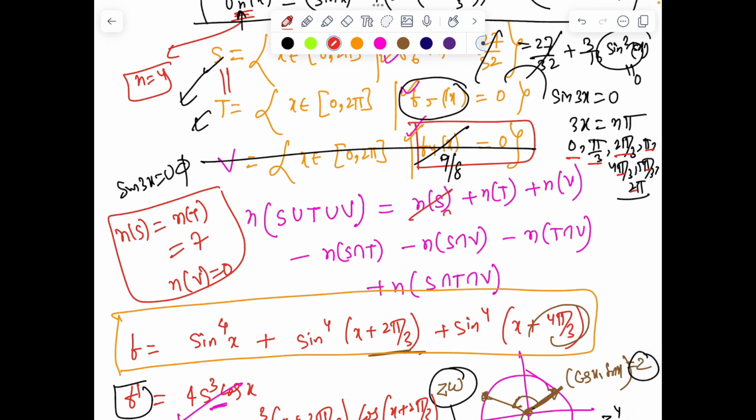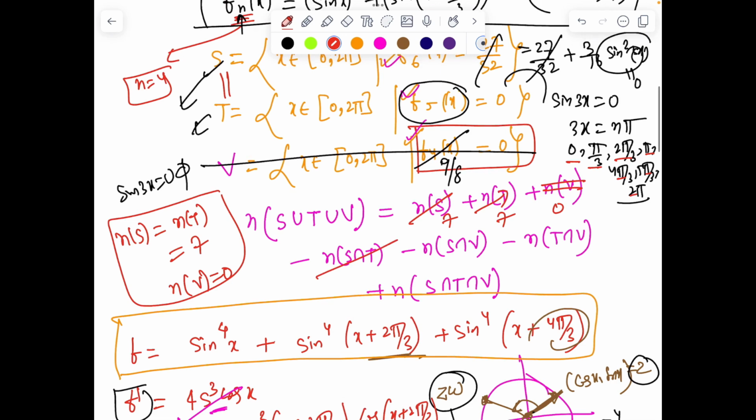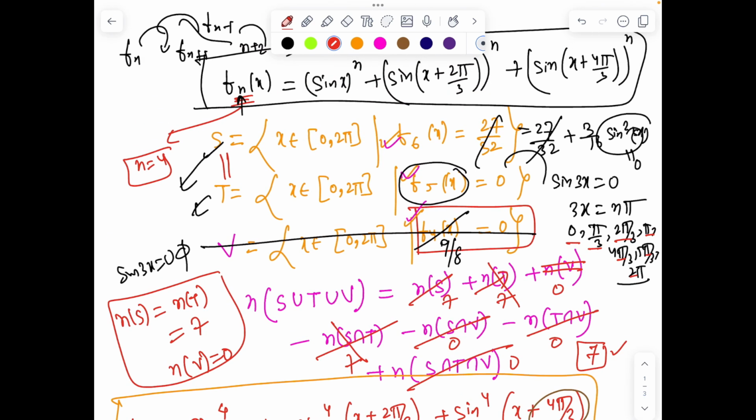Okay, so let's now see what to do. So number in set S we know this is 7 and T is 7 and V is nothing, number of elements is 0. S intersection T तो कोई solution ही नहीं है. अच्छा, S और T में तो है, हाँ 7 solutions. S और V में कोई नहीं है, 0, क्योंकि V has no elements. T और V का भी फिर से 0 आ गया and all 3 common is 0. तो final जो answer मेरे पास आ गया वो आ गया 7. So finally we have just 7 as the answer for this problem.